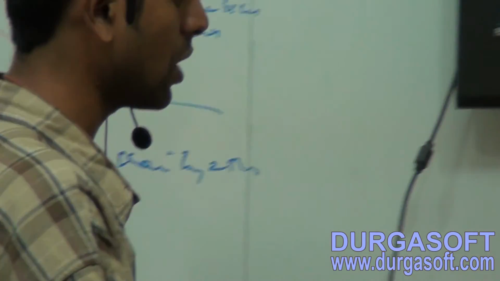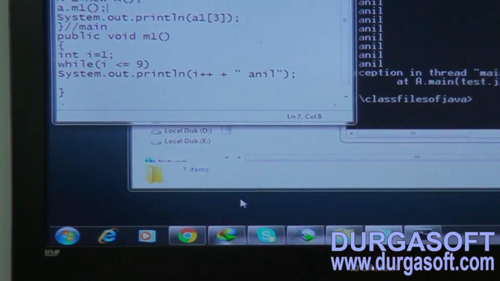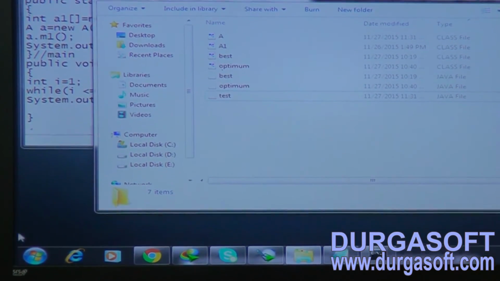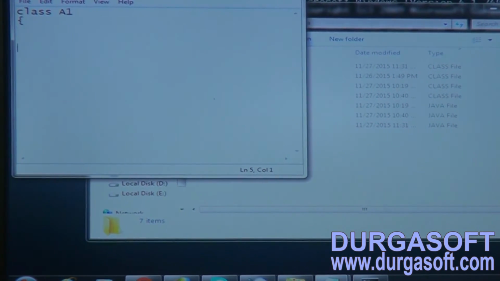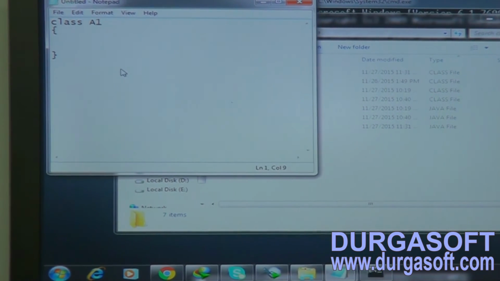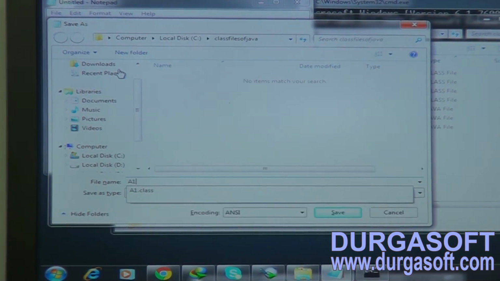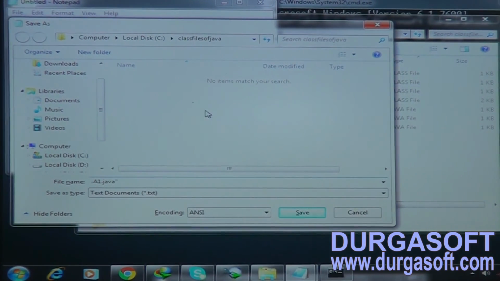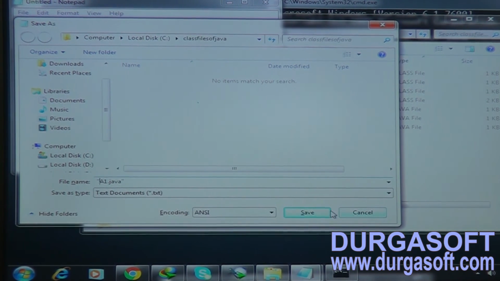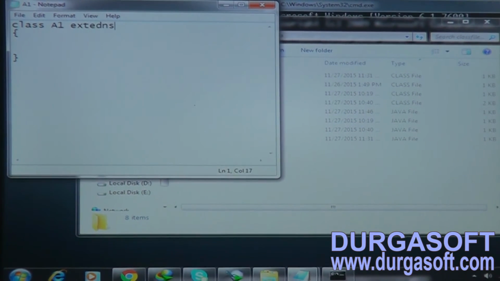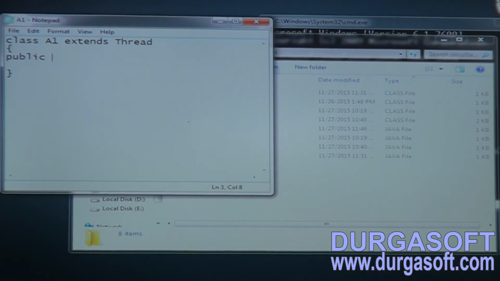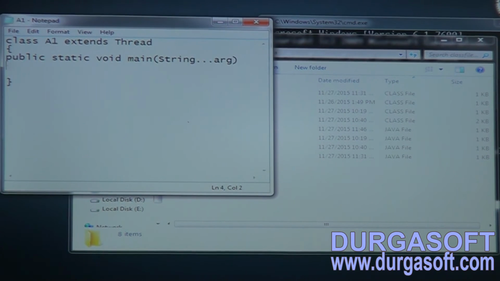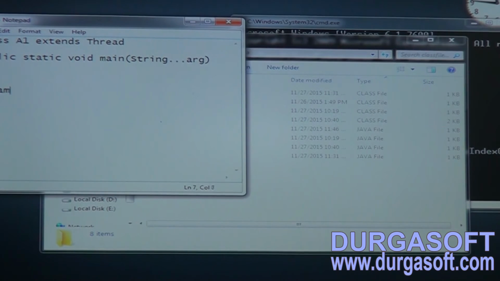Let me take a class called A1 and take one extends Thread. Take one public static void main(String[] args) method. Let it be as main.